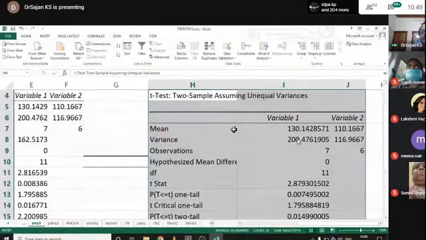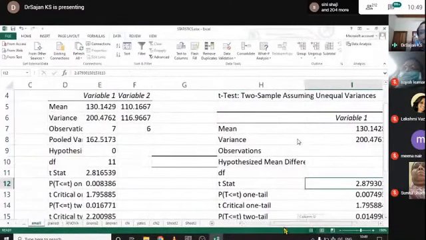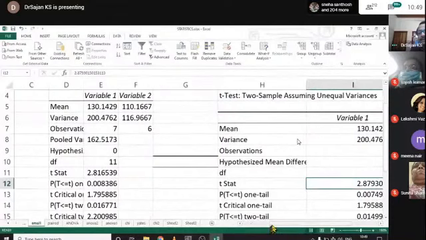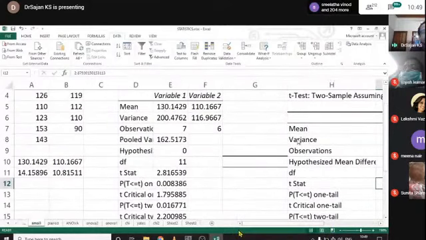From here we can see that the t value is not much different from the first case. Here it is 2.8165. Here the formula is different, but there is not much difference. It is slightly higher than the previous value. That's all. Okay, this is about the small sample t-test.